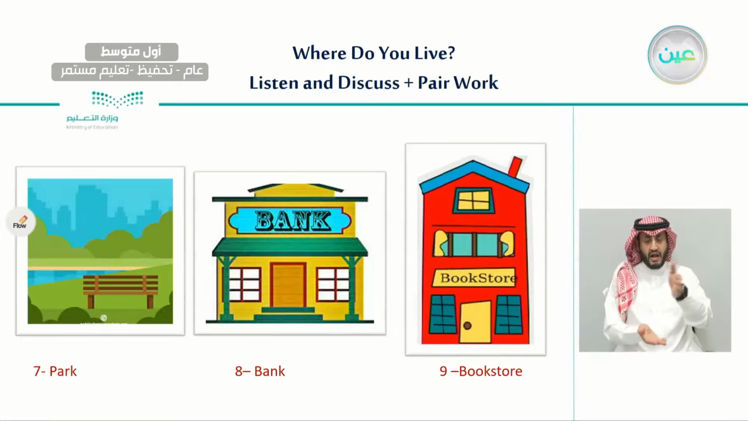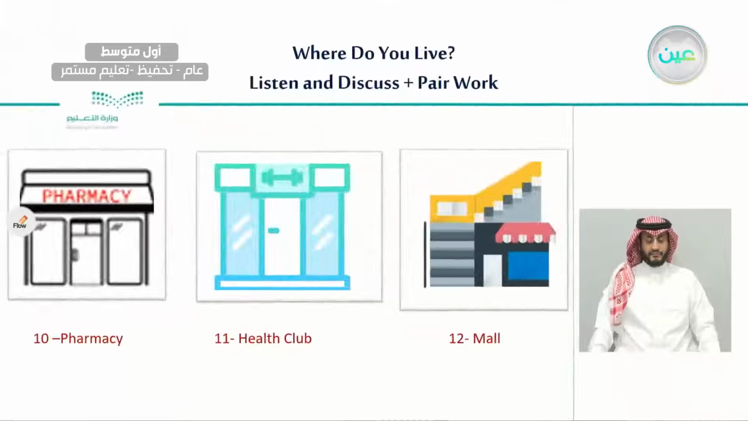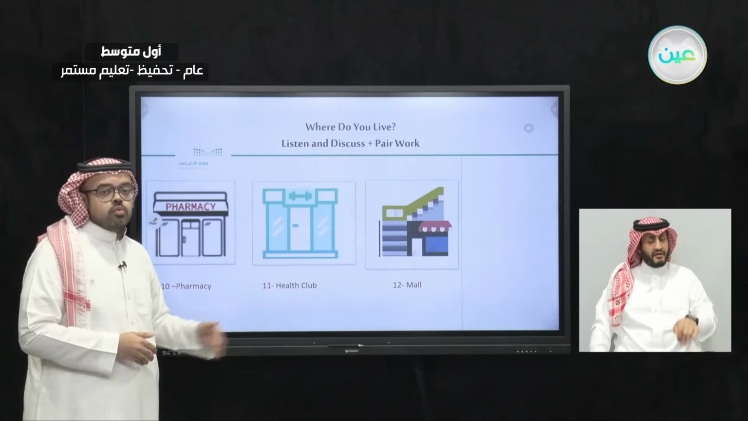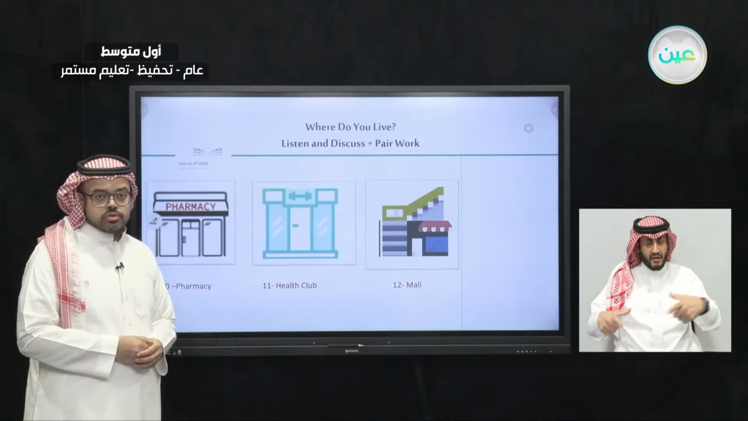Number 9, bookstore. Number 10, pharmacy. Number 11, health club. And number 12, mall. Very good. So these are the places we usually see in a neighborhood.